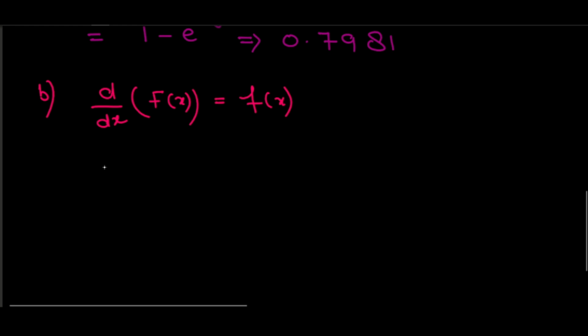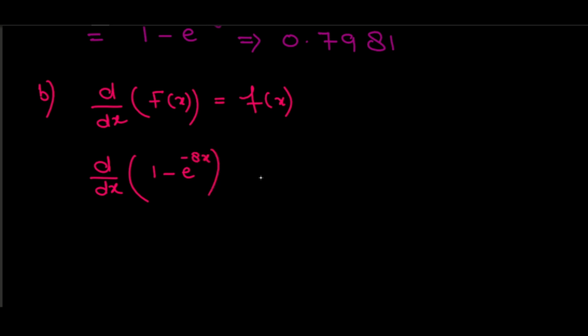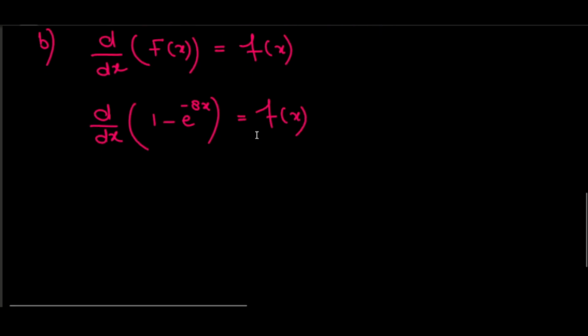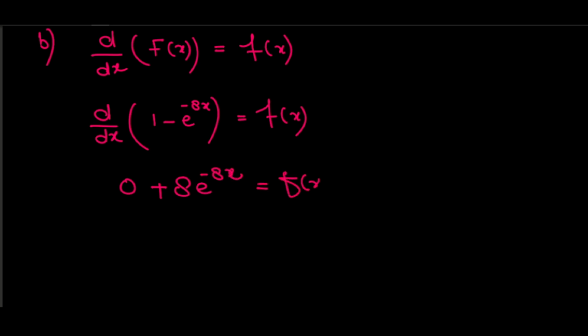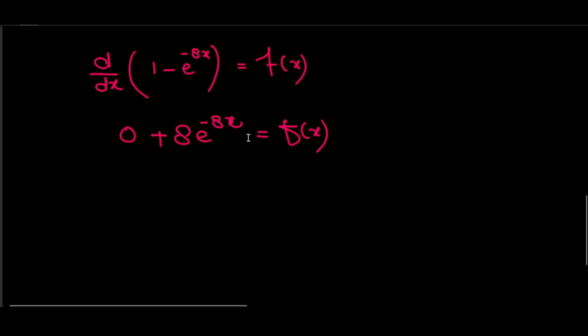So this means I can write d by dx of the capital F of x, which is 1 minus e raised to the power minus 8x, is equal to small f of x. Now what is the derivative of this function? When we take the derivative, the first number is 0, you know that this is 0, and this becomes plus, and what is this one? This will be 8 times e raised to the power of minus 8x, which is equal to f of x. And remember this formula.